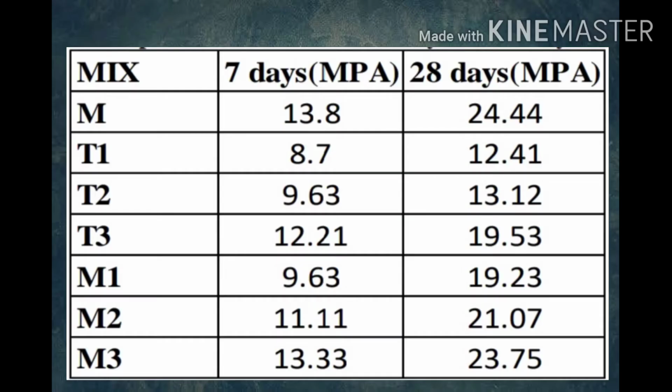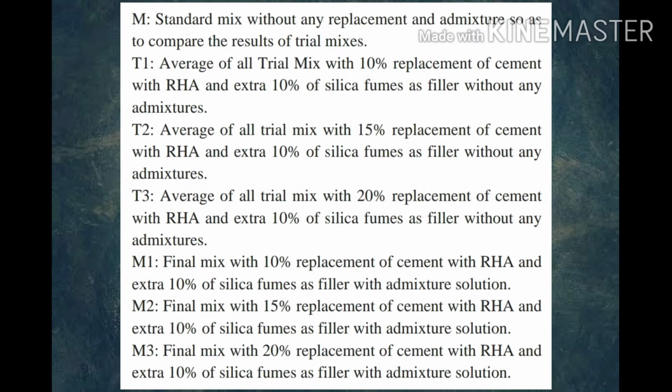Here's this table showing the results of compressive strength at 7 and 28 days for both standard as well as modified trial mixes. Here M is the standard mix without any replacement and admixture. T1 is the average of all trial mixes with 10% replacement of cement with RHA and extra 10% of silica fumes. T2 is an average of all trial mixes with 15% replacement of cement with rice husk ash and extra 10% of silica fumes. T3 is an average of all trial mixes with 20% replacement of cement with rice husk ash and extra 10% of silica fumes as a filler.